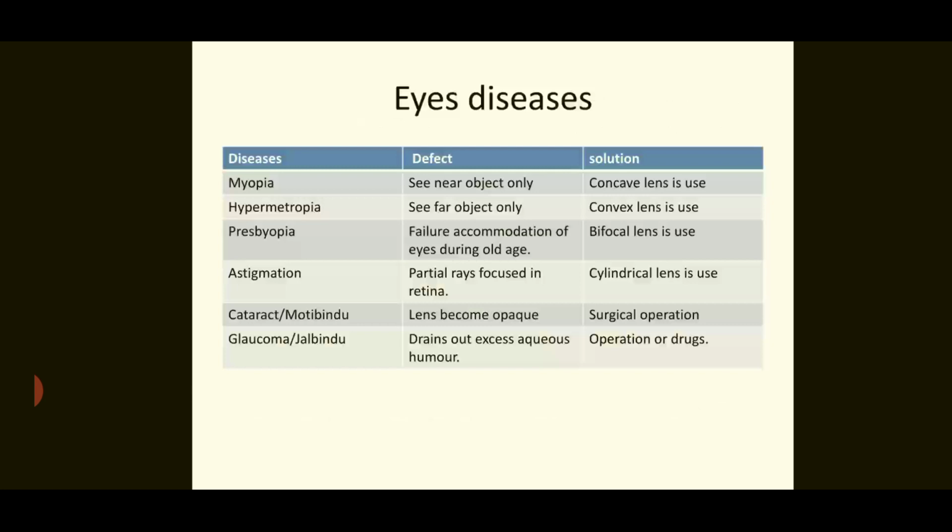Astigmatism, in which partial rays are focused on the retina in this condition, due to which a cylindrical lens is used. Cataract, in which the lens becomes opaque and a surgical operation is needed to cure it. Glaucoma, also called jalabindu, is the defect in which excess aqueous humor is not drained out from the eyes. So an operation is needed to solve it, or sometimes some drugs can also cure this disease.